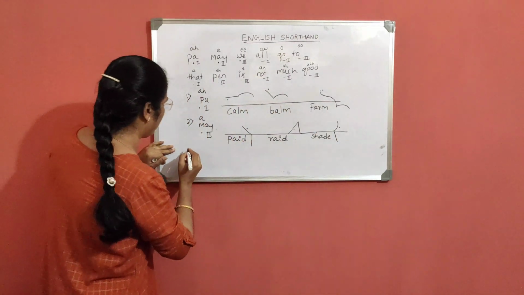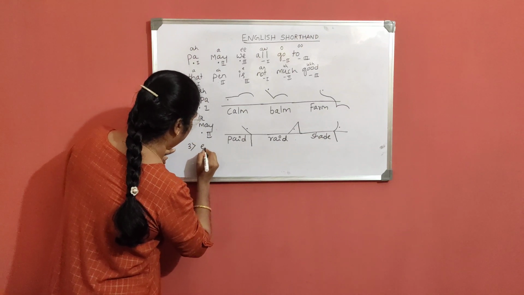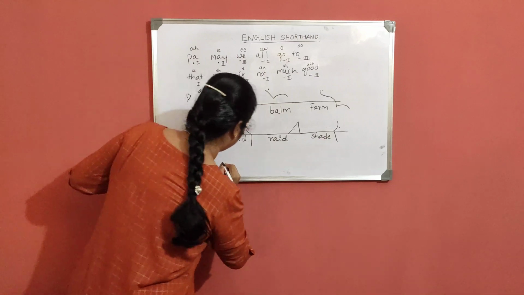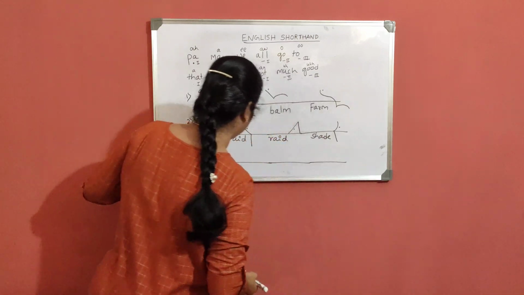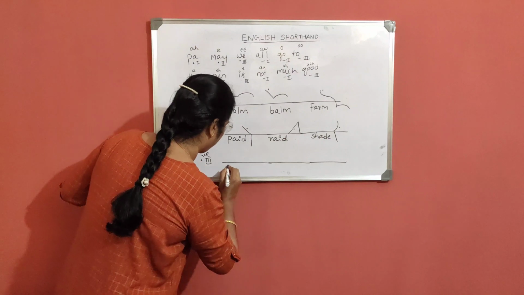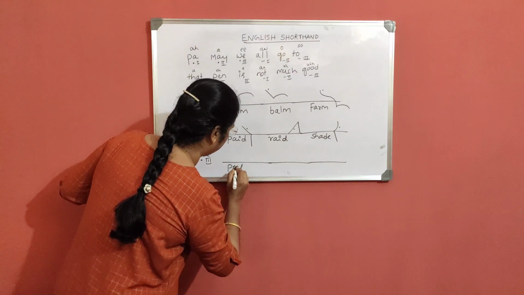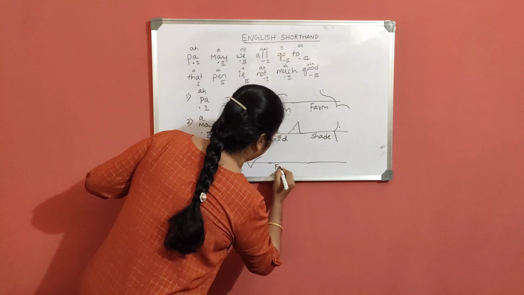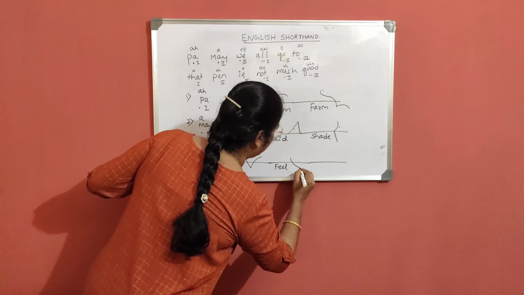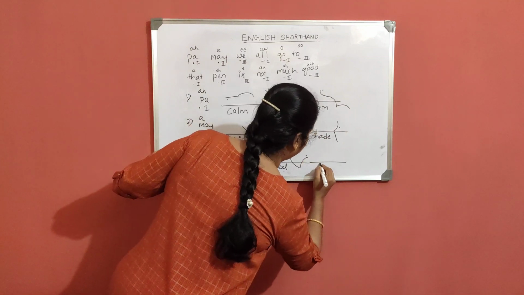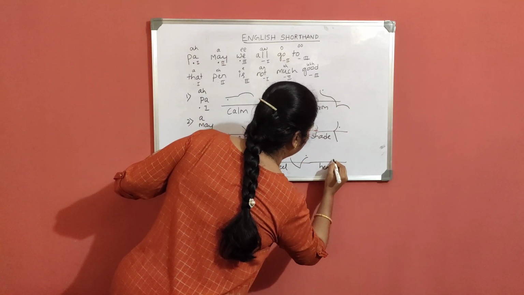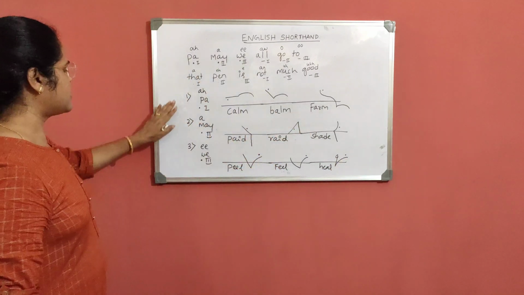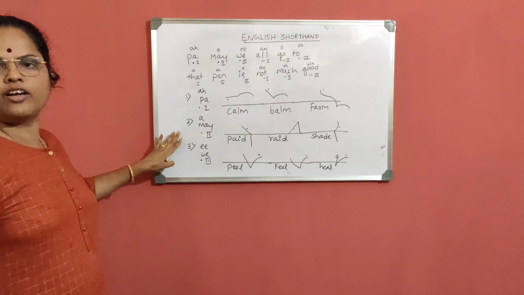The next, third long vowel is E as in we, heavy dot at the third place. The stroke here you have to write through the line. Peel, P-L. Feel, F-L. Heel, H-L. These are the first three long vowels.